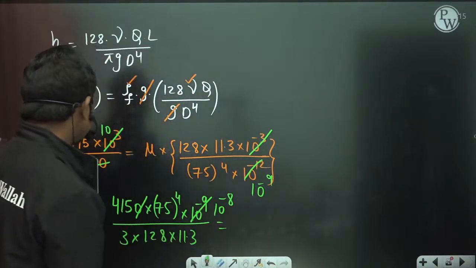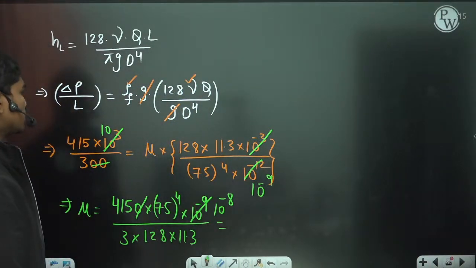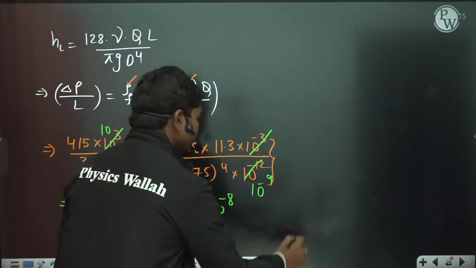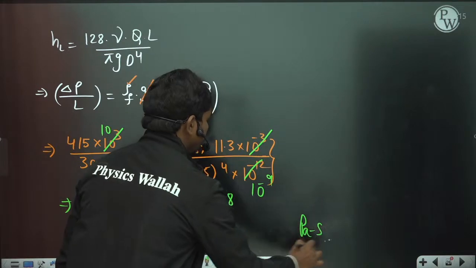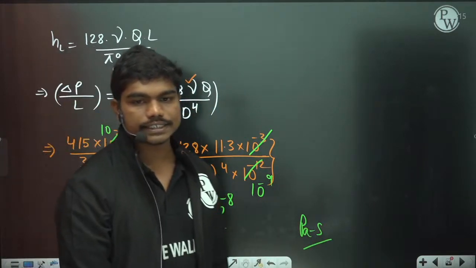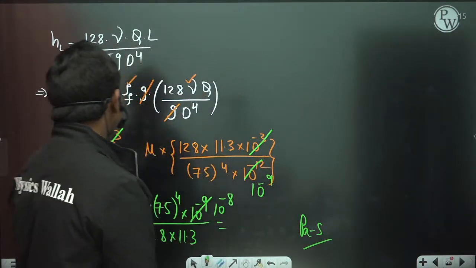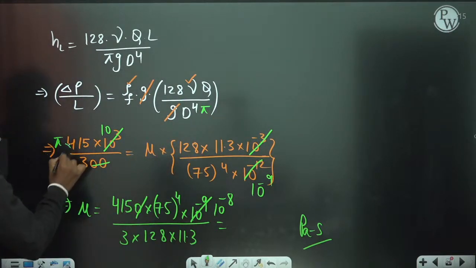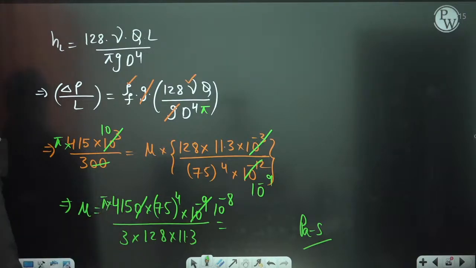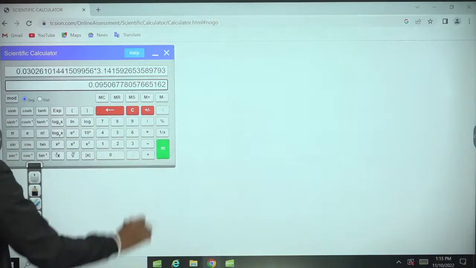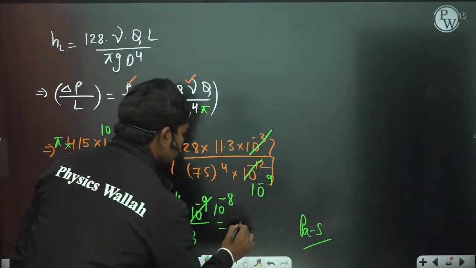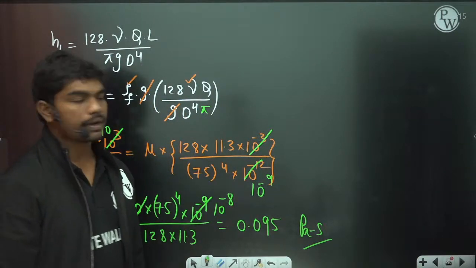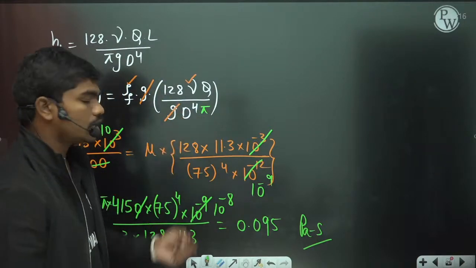Right, that's what you are getting, correct? So 415, everything is fine. So your answer that you are going to get is in Pascal second basically. Okay, you all are getting 0.095. Pi is missing. Yes, pi is also there, right? So there is one pi here also, so multiply a pi here obviously. So if you multiply a pi to this answer, then 0.095 Pascal second. Yes, that pi is also there. Clear?